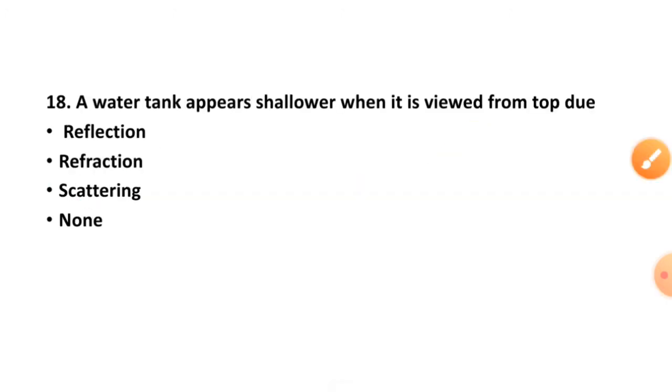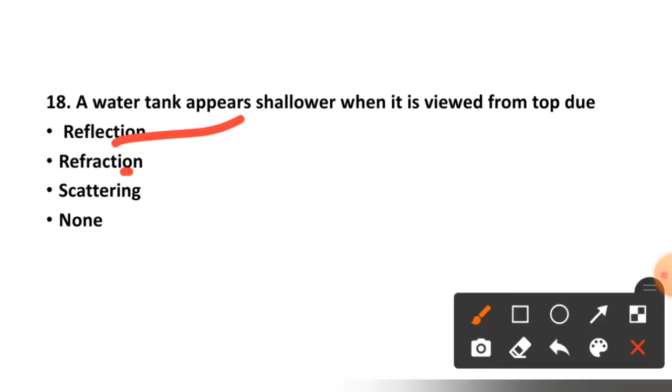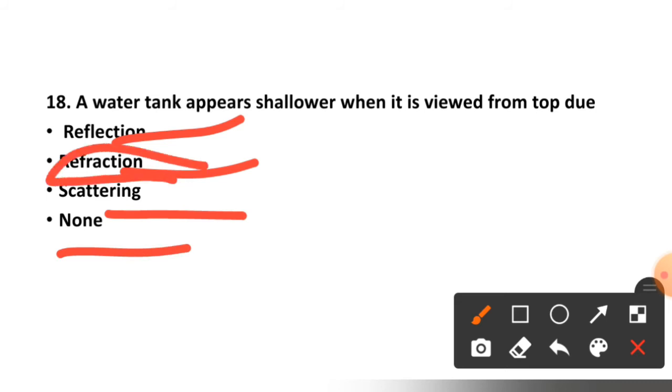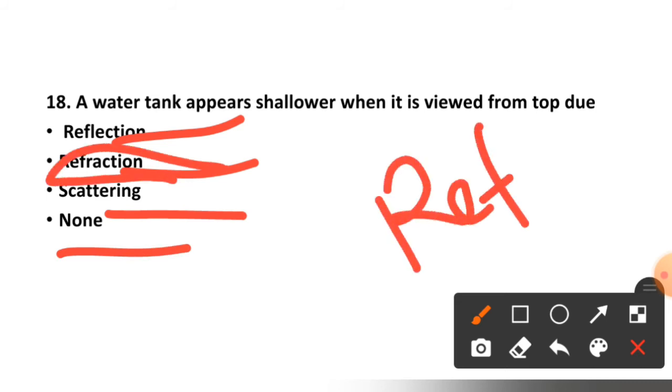Now see question number 18. A water tank appears shallower when it is viewed from the top due to the reflection, refraction, scattering or none. Right option is option number 2, refraction.